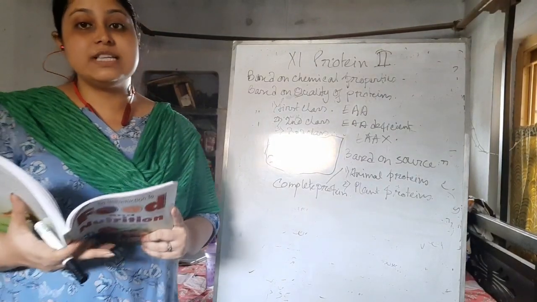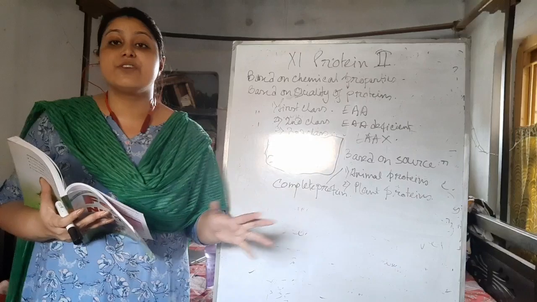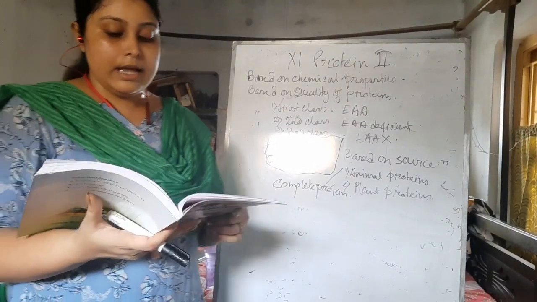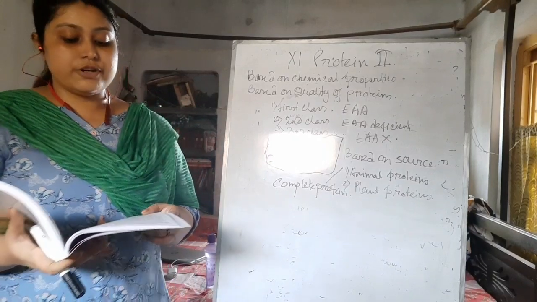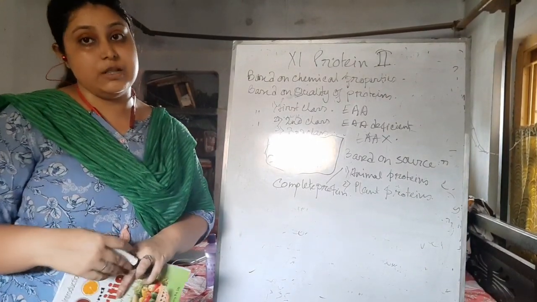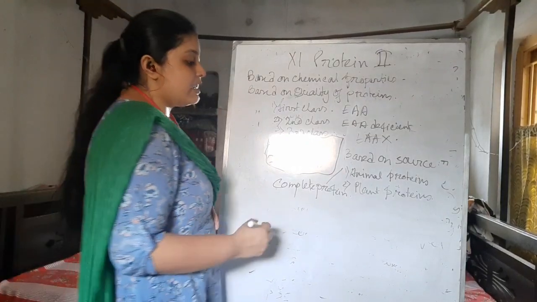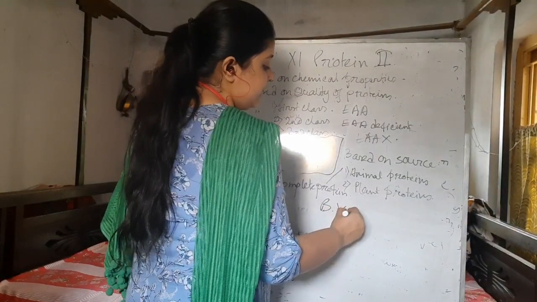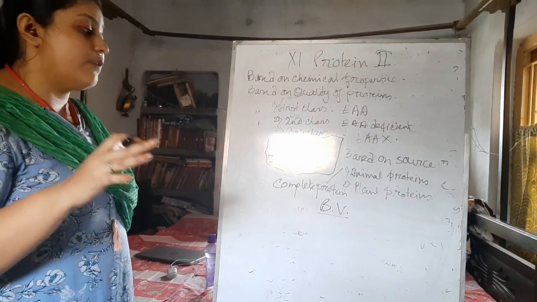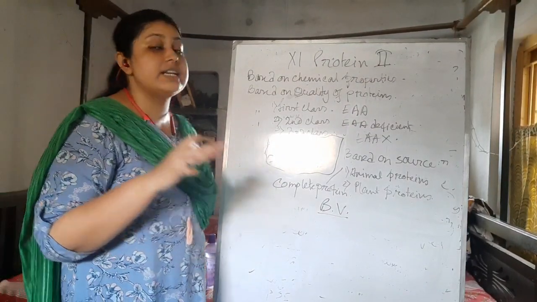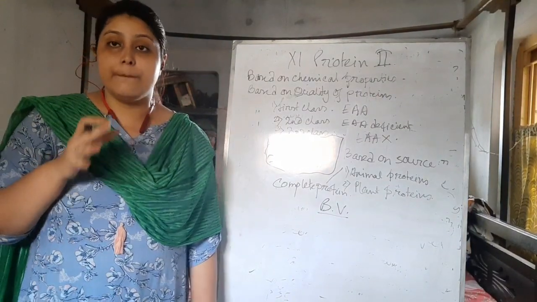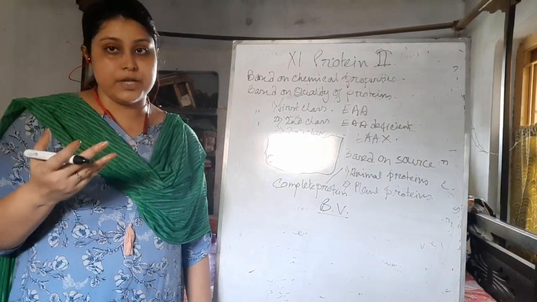What are the plant proteins? The protein sources that we can get from plants, like soybean, like pulses. Their nitrogen content is not very high and the biological value is low. So according to the biological value, BV, we can tell whether the protein is good or bad. It's not about good or bad, it is better and not that much better.